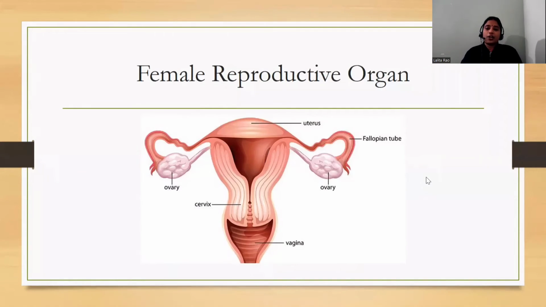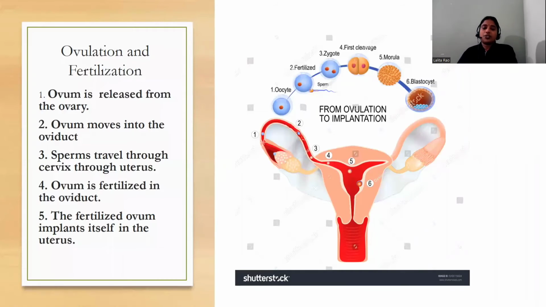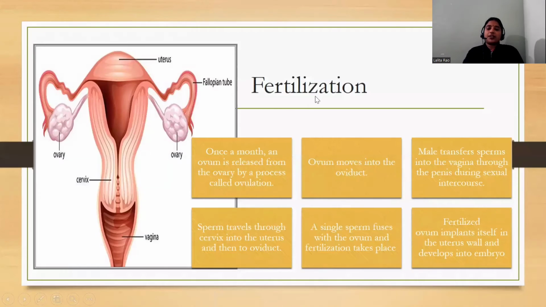So I hope you are now clear with the male and female reproductive organs. During fertilization, the different steps that take place are written here in detail. Once a month, an ovum is released from the ovary by a process known as ovulation. Then after ovulation, the ovum moves into the oviduct. This is the oviduct.